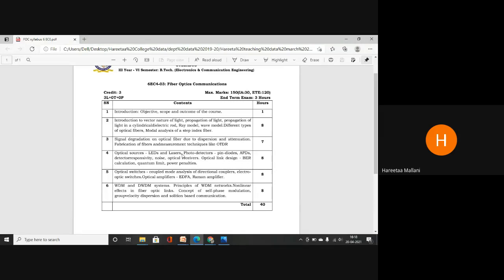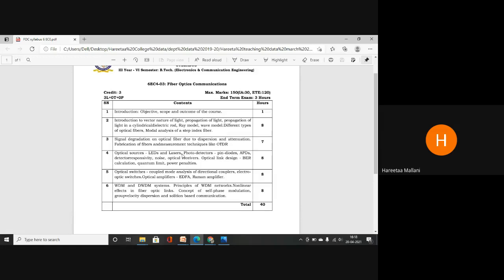This is a different kind of communication where we have fixed inputs. Random inputs won't work. We have to generate the input, because here the input will be light. Whatever information we are getting, we have to convert into light. For that, what is needed? Optical sources are needed.